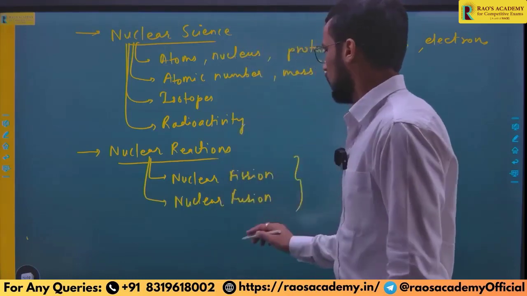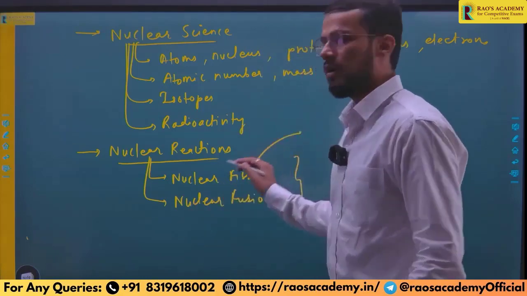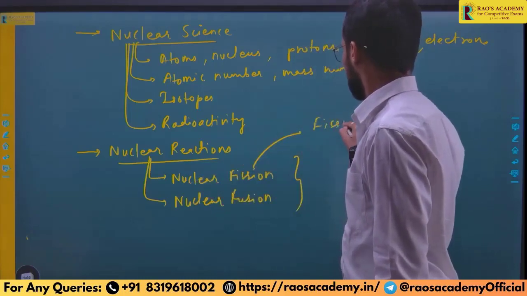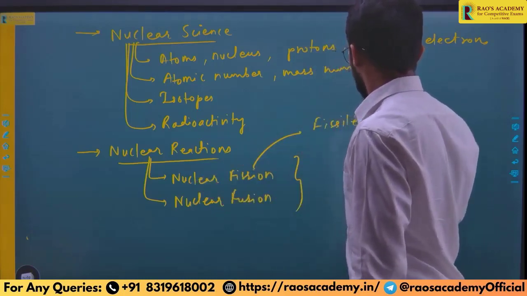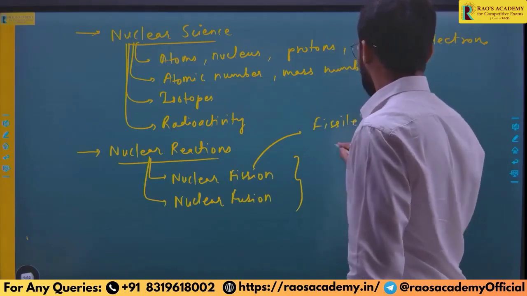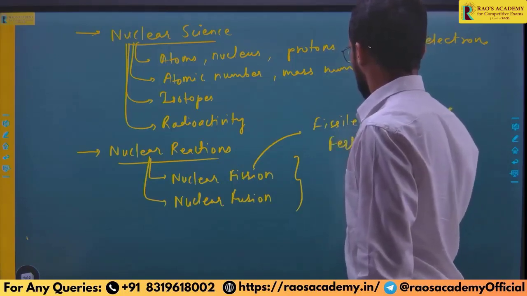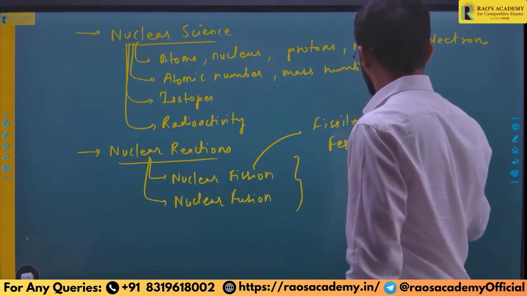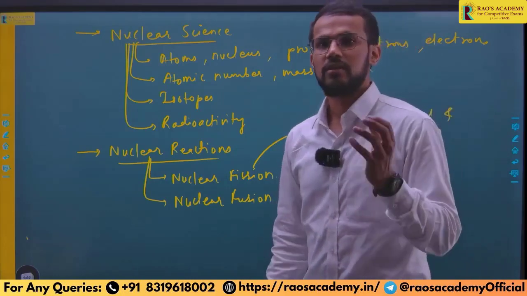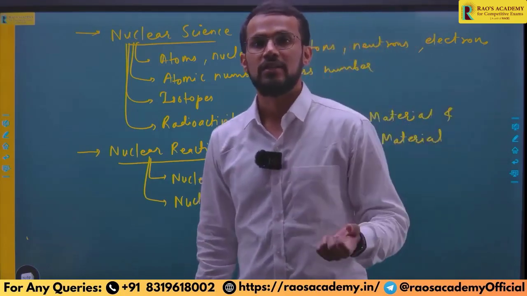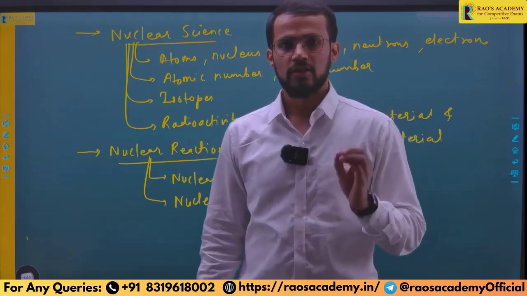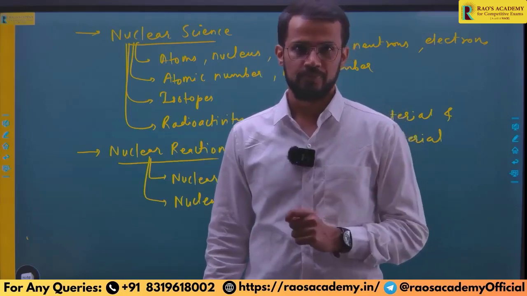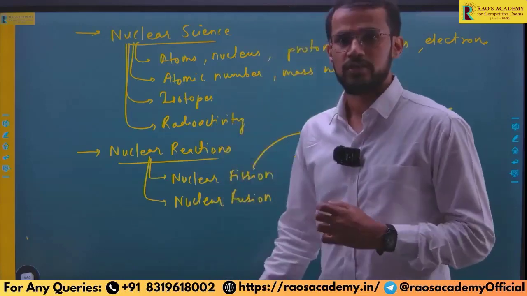And in order to know these reactions, especially the nuclear fission reaction, you should be aware of fissile material and fertile material. For example, fissile material is that which will be able to set in nuclear fission reaction. On the other hand, fertile material will not set in nuclear fission reaction on its own, right? So that is what nuclear reactions are.